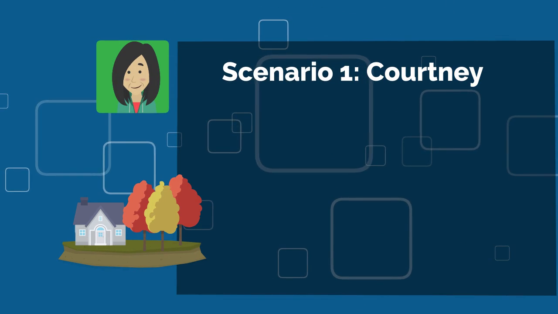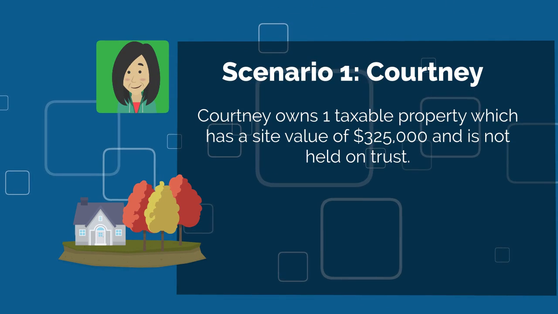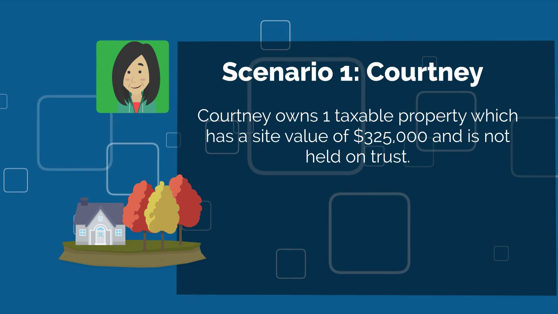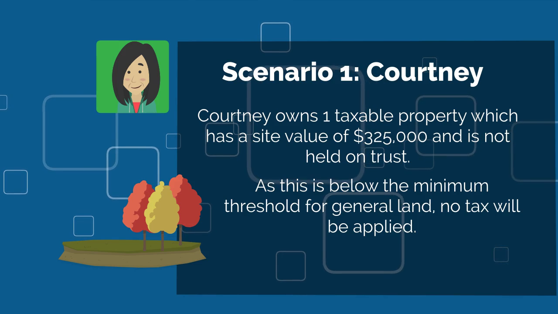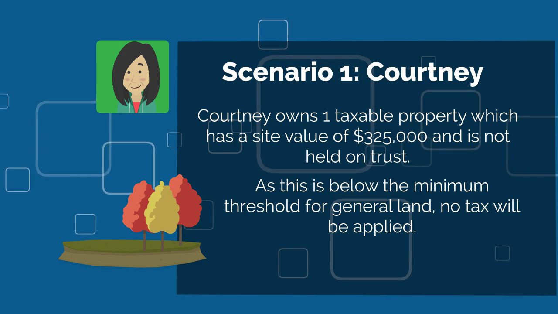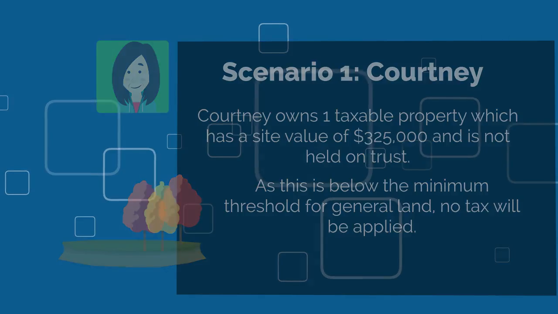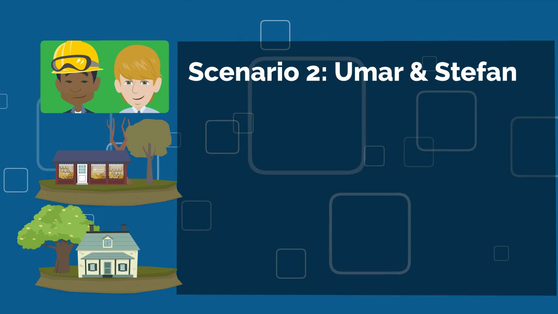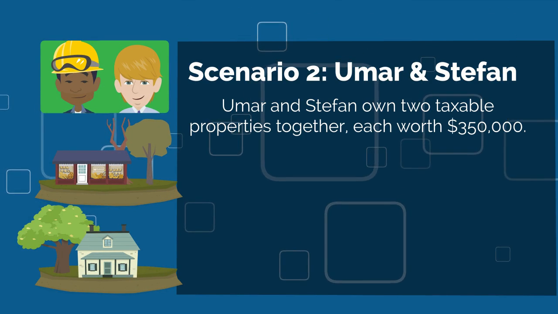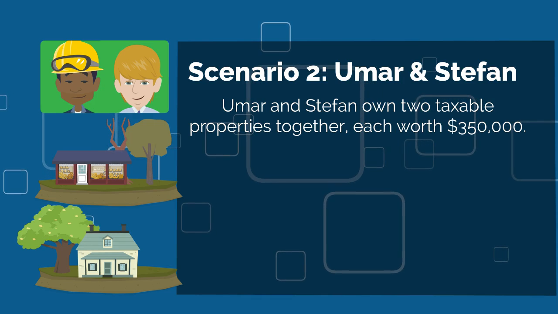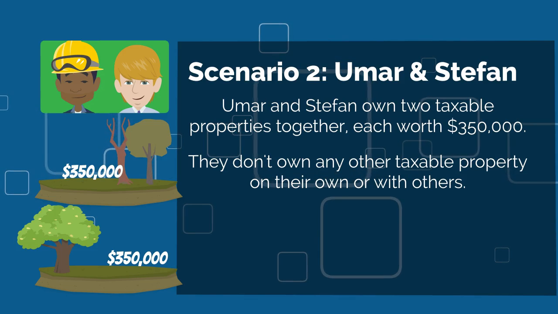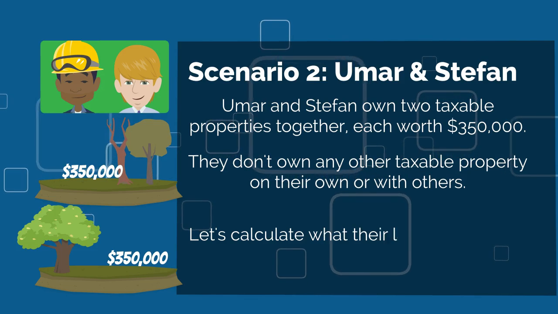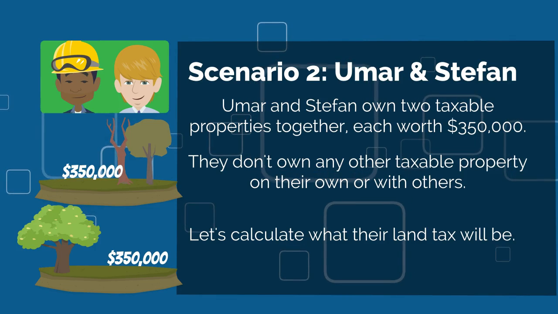Courtney owns one taxable property which has a site value of $325,000 and is not held on trust. As this is below the minimum threshold for general land, no tax will be applied. Umar and Stefan own two taxable properties together, each worth $350,000. They don't own any other taxable property on their own or with others. Let's calculate what their land tax will be.